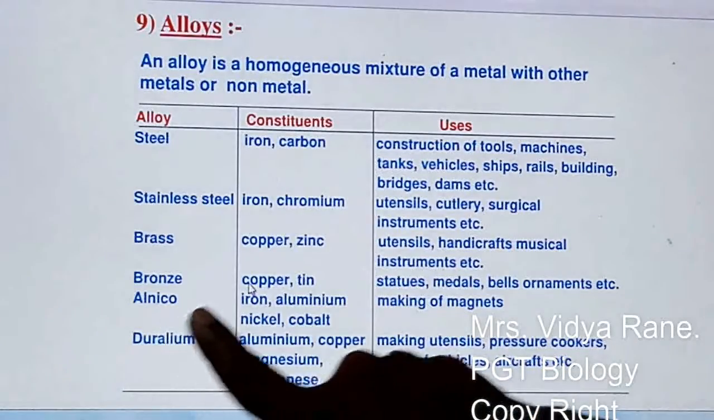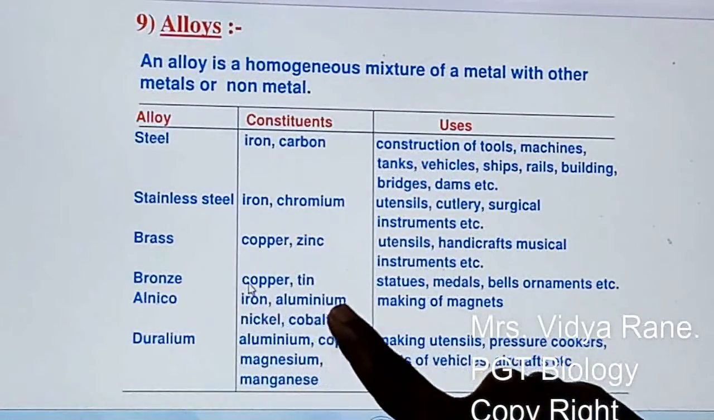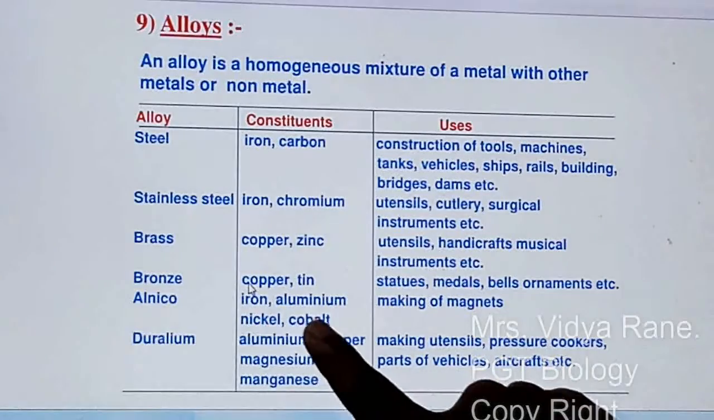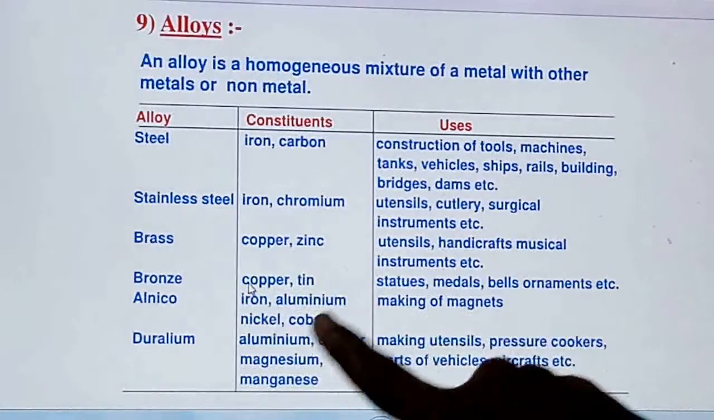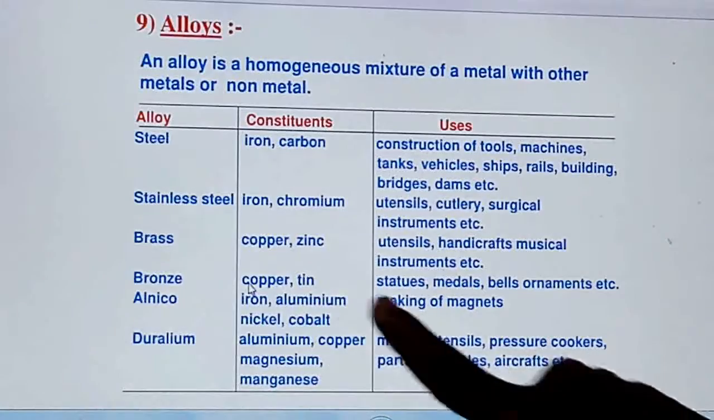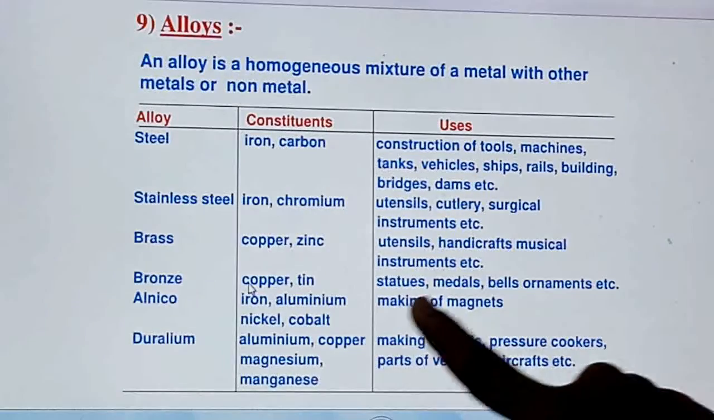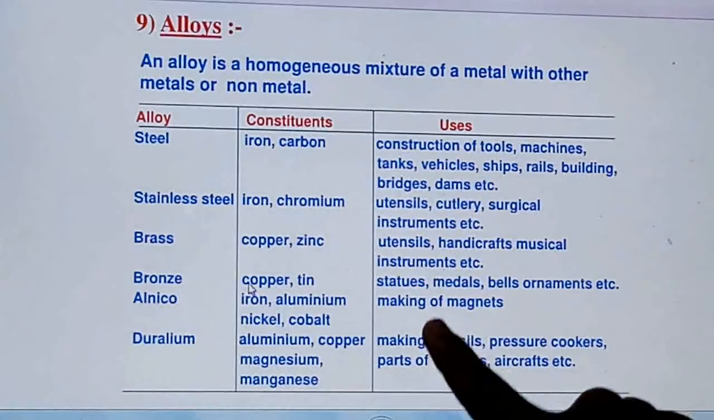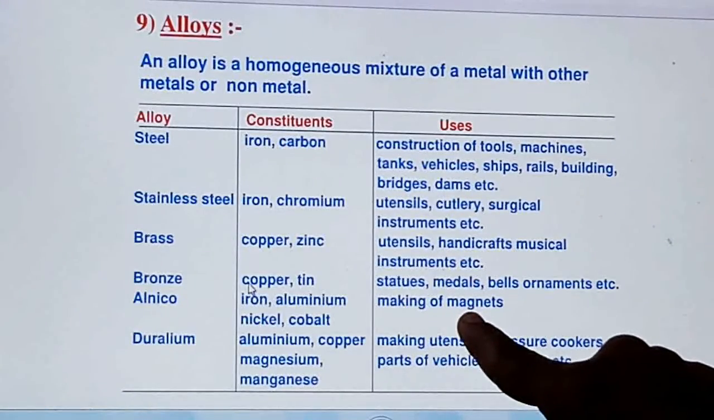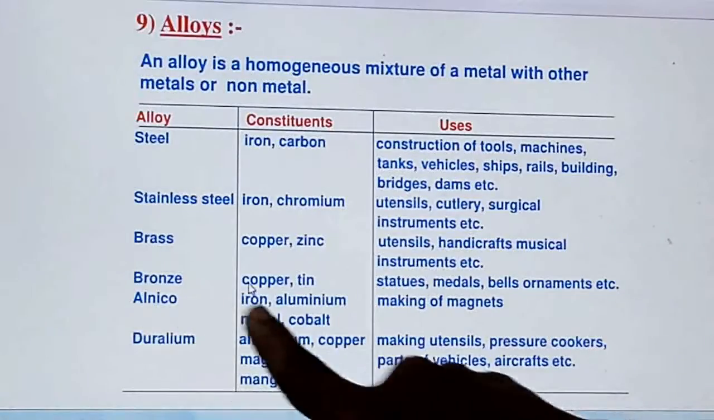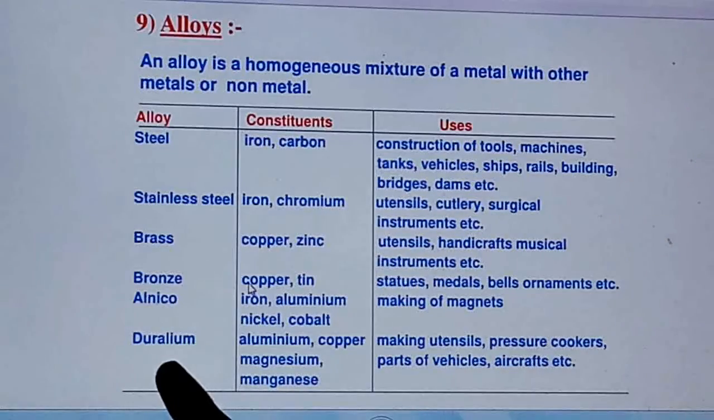Alnico is one more alloy made up of iron, aluminium, nickel and cobalt. Four are together there to make alnico. This alloy is used for making magnets. Whatever artificial magnets are made, that is made from this alnico.